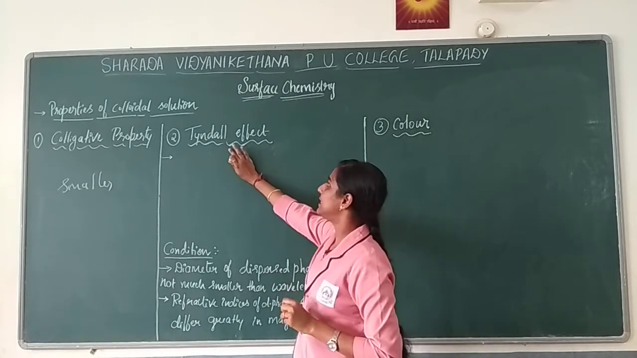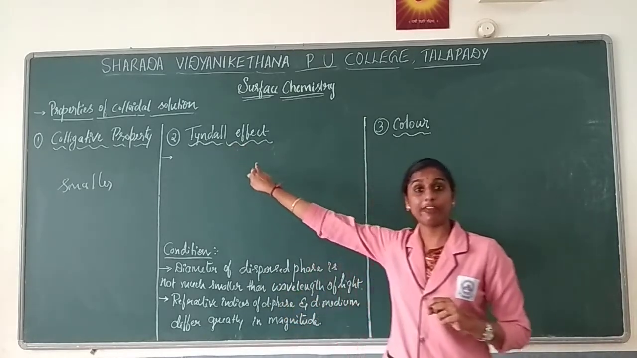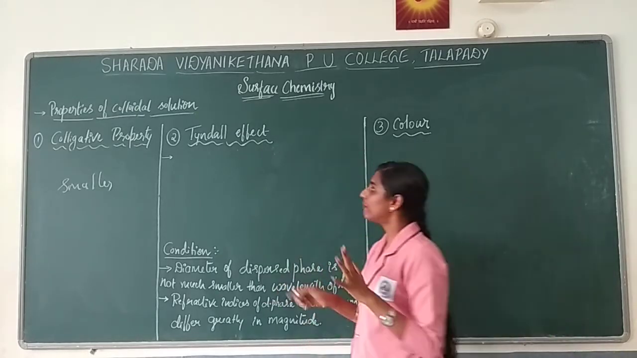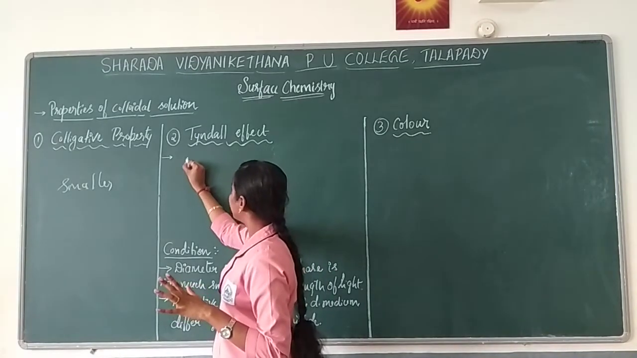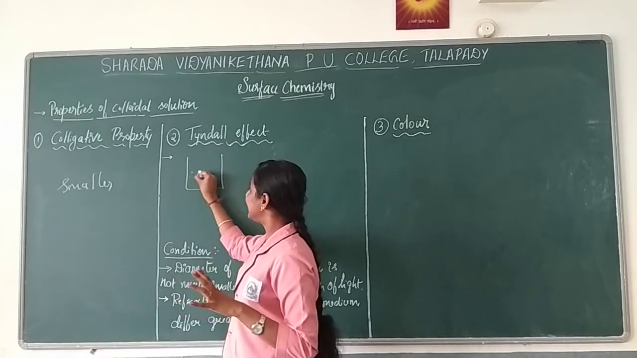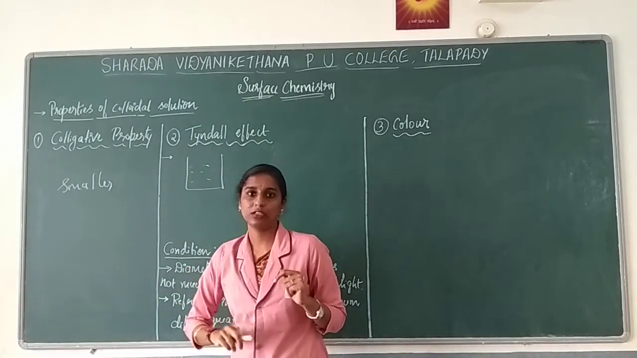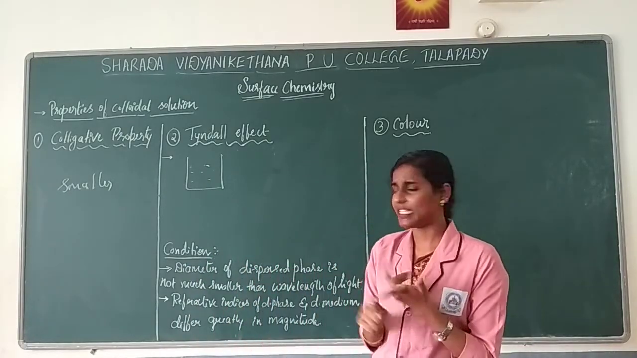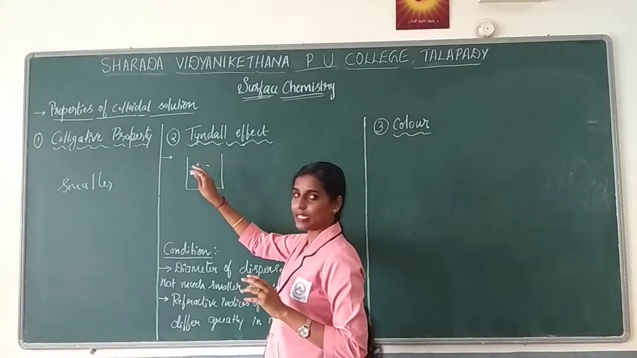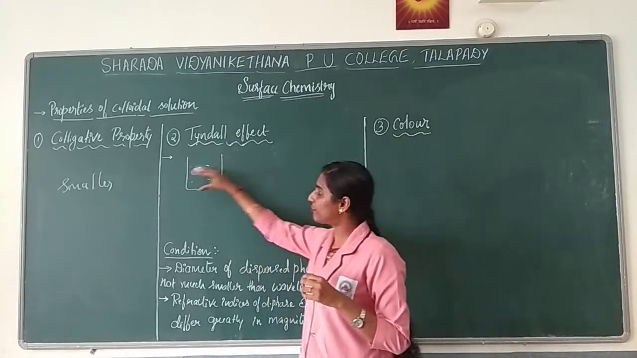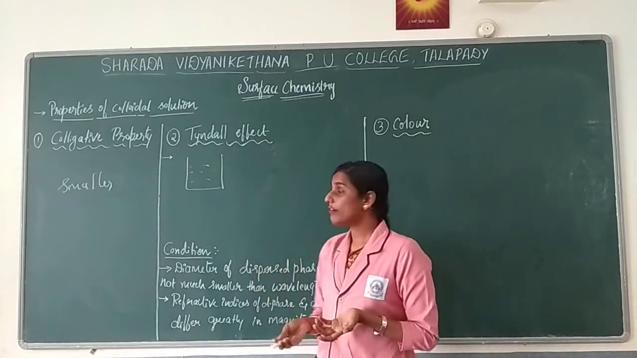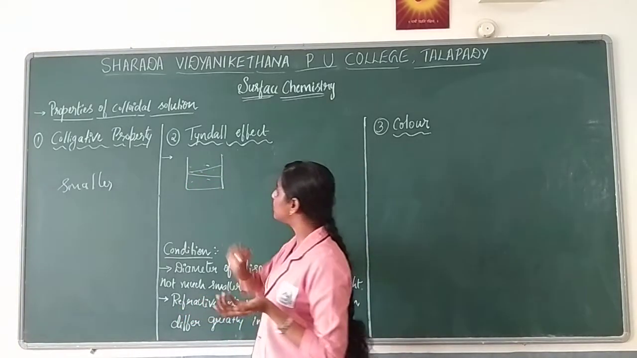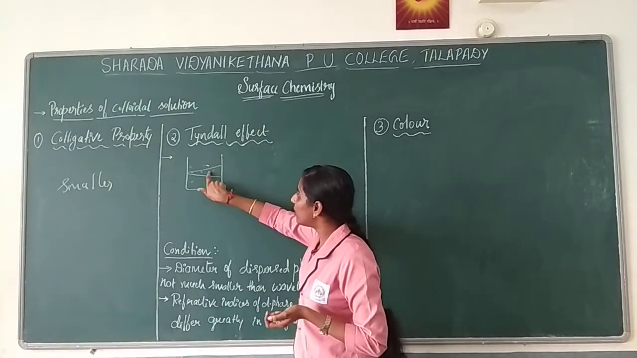The next property, Tyndall effect. Regarding Tyndall effect, you have studied in your 9th standard. So what is meant by Tyndall effect? For example, you take a beaker. In this beaker, you take a colloidal solution. You can take arsenic trisulfide, iron hydroxide, any colloidal solution you take. Pass light through this. So what will happen? When you pass the light, you can observe the particles over here.